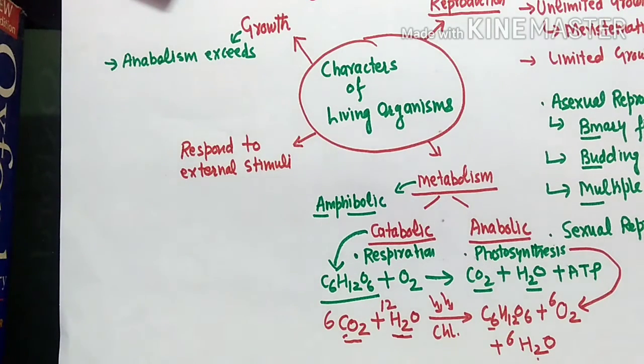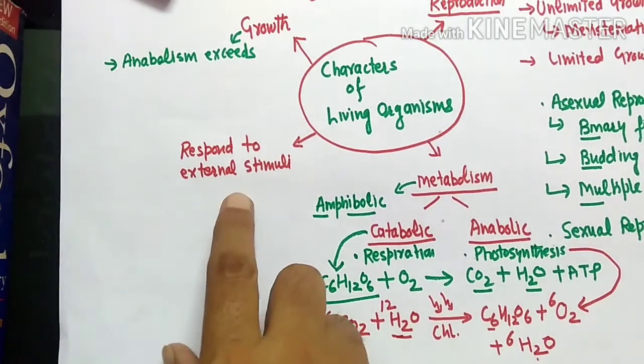For example, in grade 10th you have studied that living organisms show response to sunlight. Plants show the phototropic movement and the geotropic movement. The roots move towards gravity, which is known as the geotropic movement. Then thigmonasty, where the stimulus is touch.